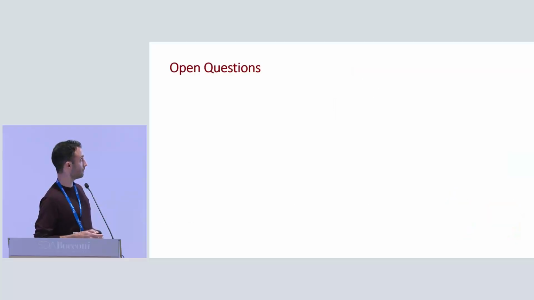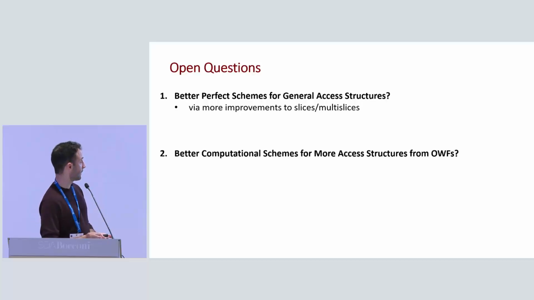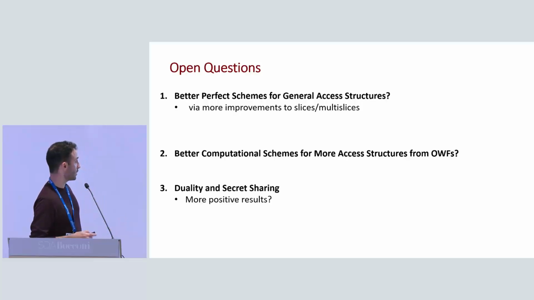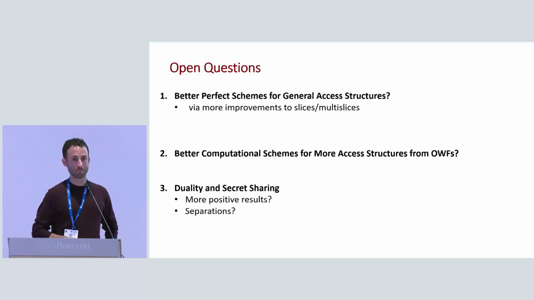So that kind of concludes what we did. And for open questions, of course, we would like to somehow take this and realize general access structures more efficiently. And we also ask whether we can realize other access structures based on one-way functions in computational schemes more efficiently, not only slices, maybe multi-slices or weighted threshold functions as mentioned in other talks. And we have this question about duality and secret sharing and what the correct gaps there should be. And this is it. Thank you for listening.